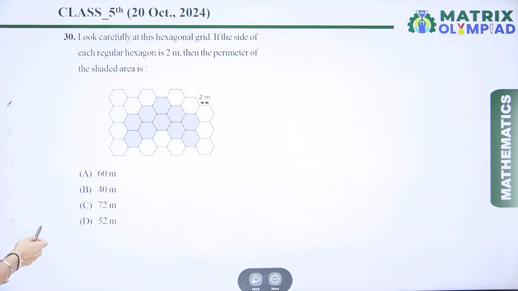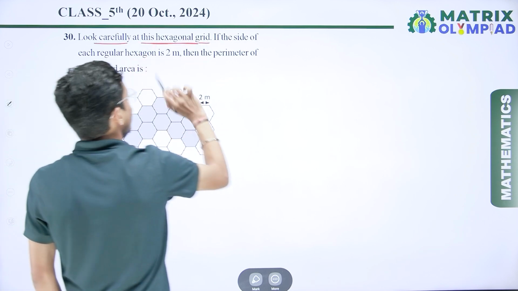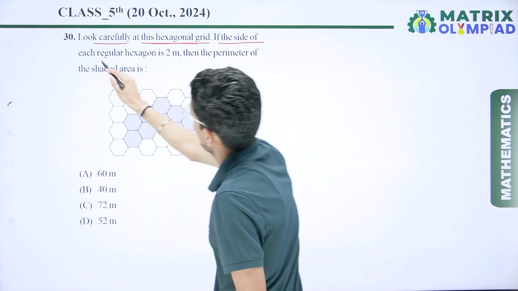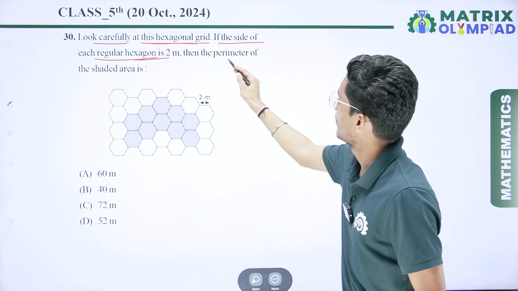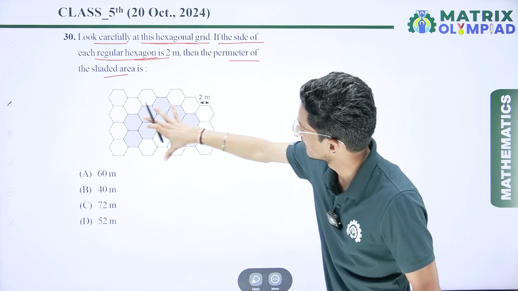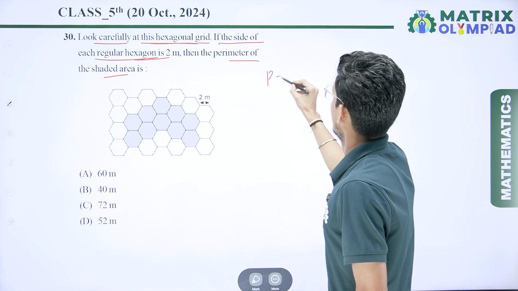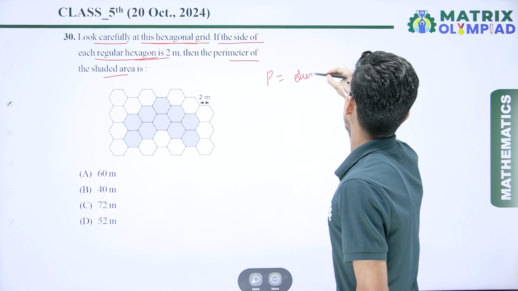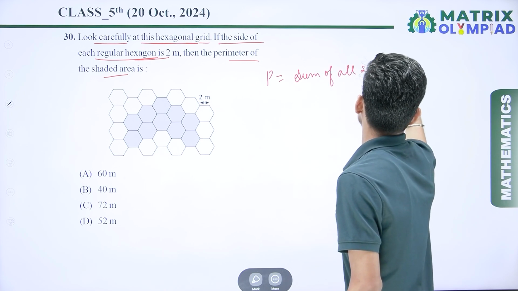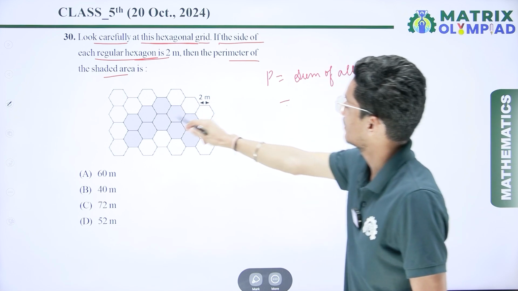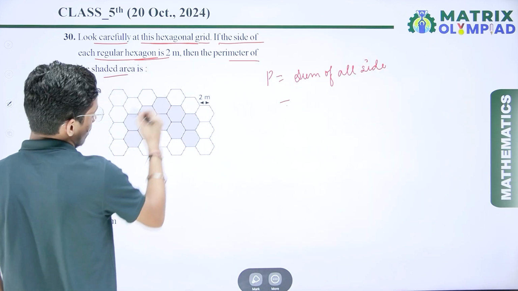So now if I talk about the next question, look carefully at this hexagonal grid. If one side of each regular hexagon is 2 meter, then find the perimeter of the shaded area. So here we have the shaded area, and we have to find the perimeter. We know the formula of perimeter is the sum of all sides. So simply, we have to count how many sides there are, and each side has a length of 2 meter. So we have to count for the shaded area.